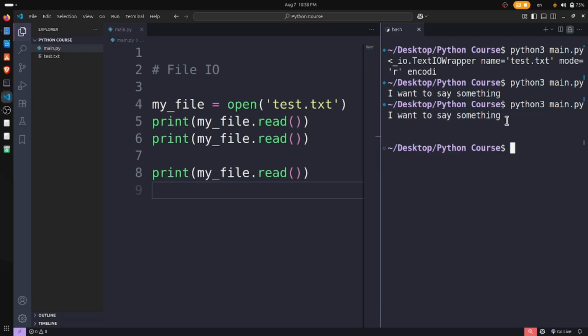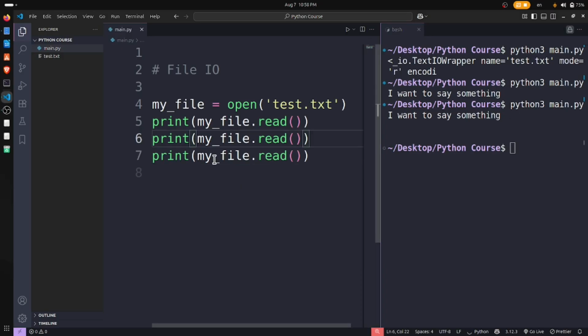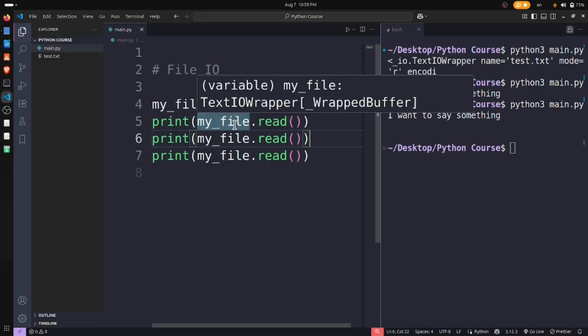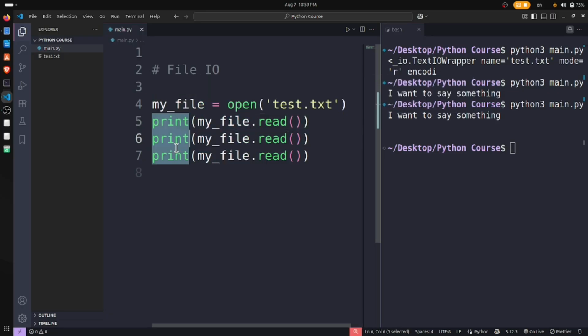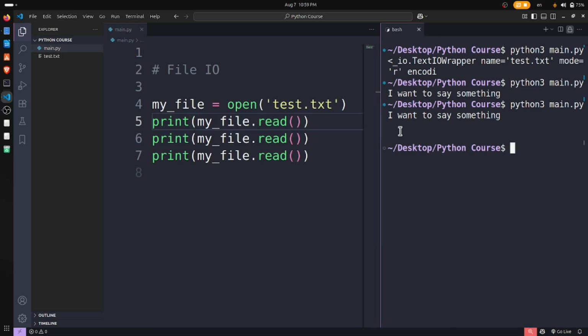If I print it 3 times, it still shows just this one line. Why is it like that? Because when we finish reading the line, the cursor stays there. It doesn't go back to the start for the next print, so it just keeps empty spaces here, 2 spaces. So how can we read it every time we print this file? We have to call a method here.